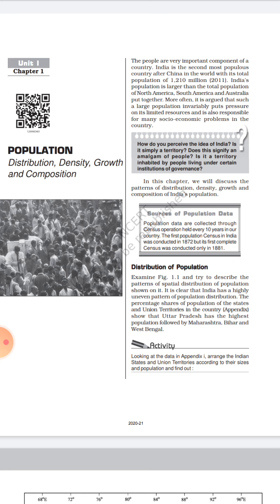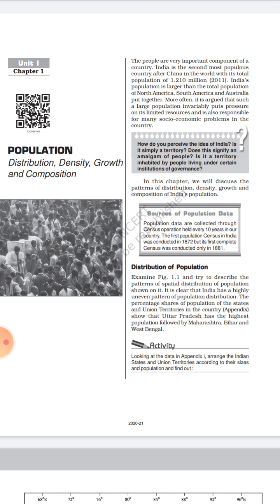Before starting this chapter, I want to tell you that for any book you have two different aspects. You must know the conceptual knowledge, that is, the concept behind the topics or the chapter we are studying. Then there is the factual knowledge, or the facts.